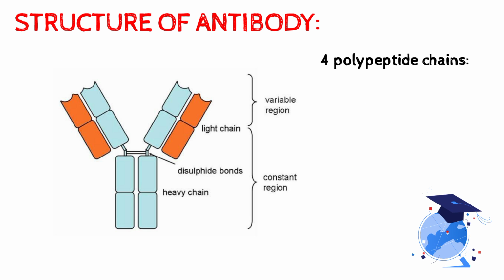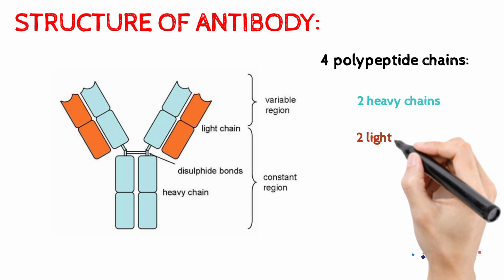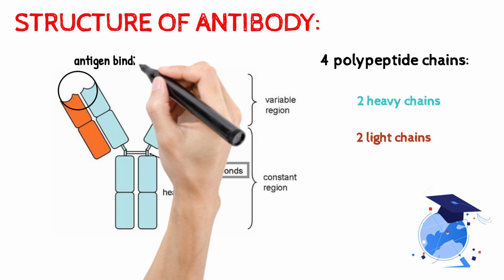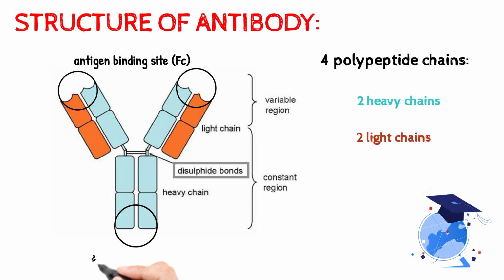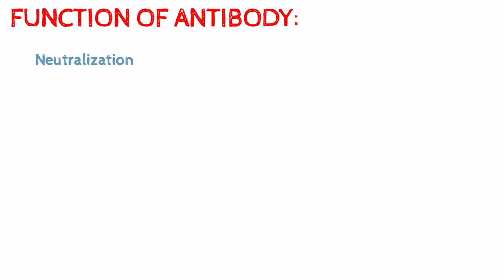Antibody unit consists of 4 polypeptide chains, 2 identical heavy chains and 2 identical light chains, connected by disulfide bonds. There are 2 regions on the antibody, one is called the antigen binding site and the other is called the effector site. What are the functions of the antibody?